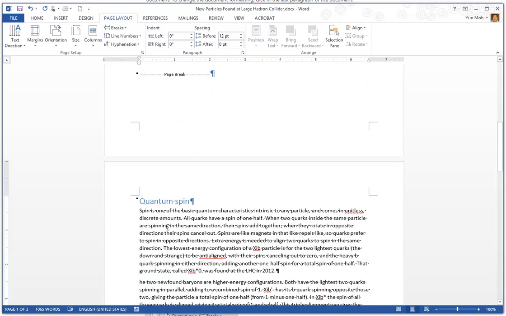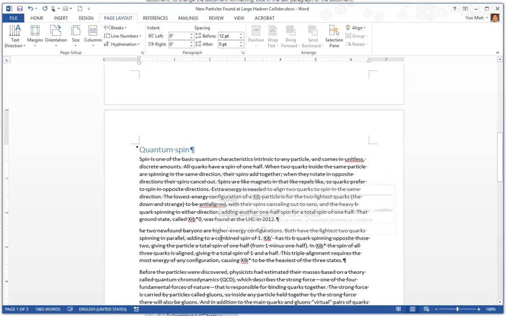Now you have come down to page number 2. It says page 2 out of 3. So I want to put an odd page break. What does that mean?